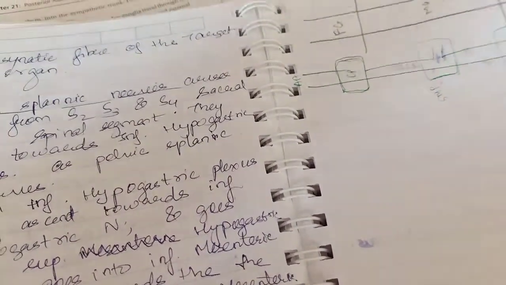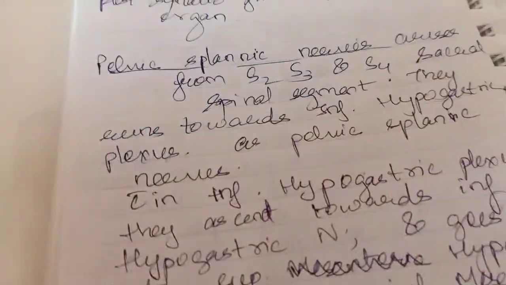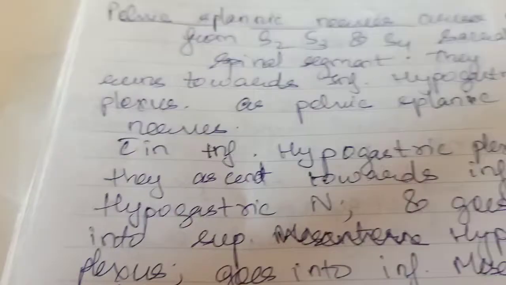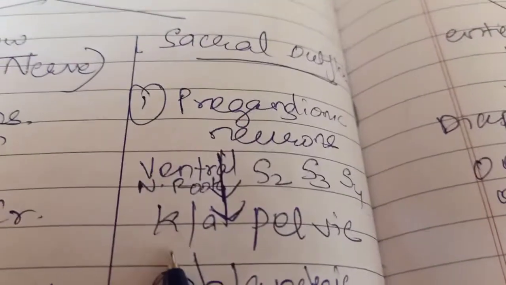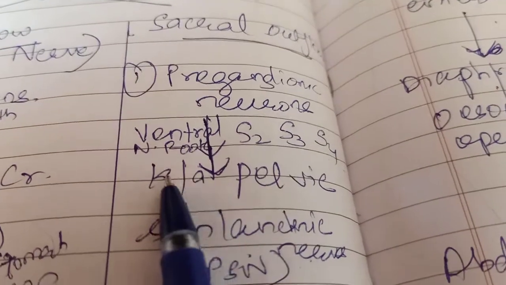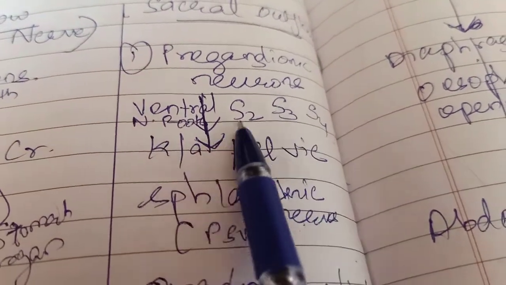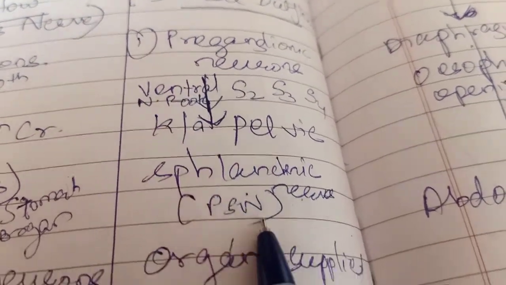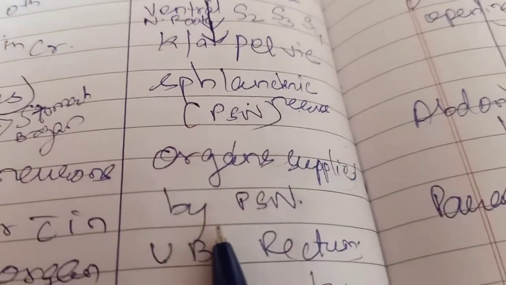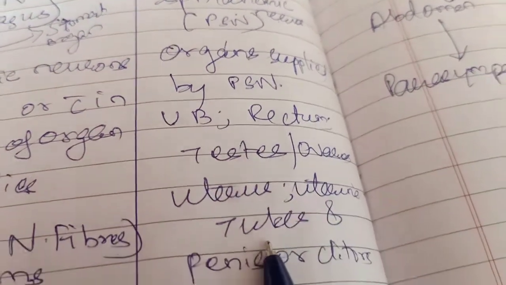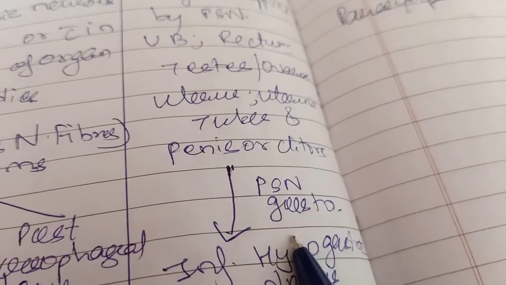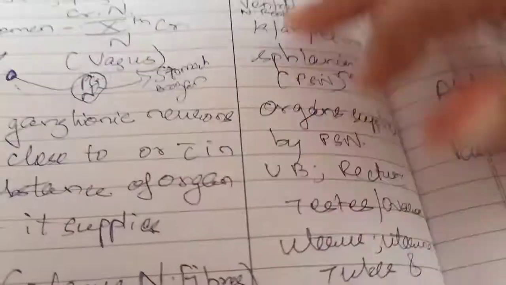Okay. Now, this is about the vagal outflow. You understood about the vagal outflow. Now I'll talk about the sacral outflow. You know these preganglionic fibers are from S2, S3, S4. These are from the ventral roots. They are called pelvic splanchnic nerves, and these supply the urinary bladder, the rectum, testis. And these splanchnic nerves you all know.